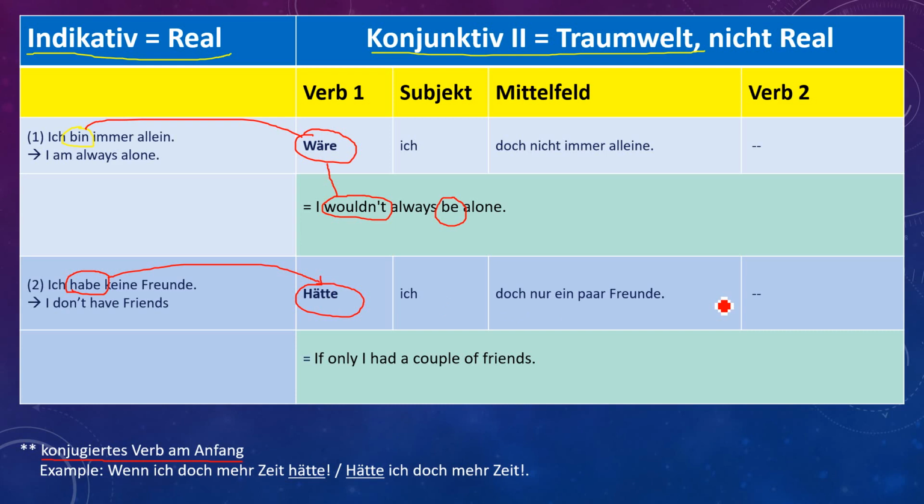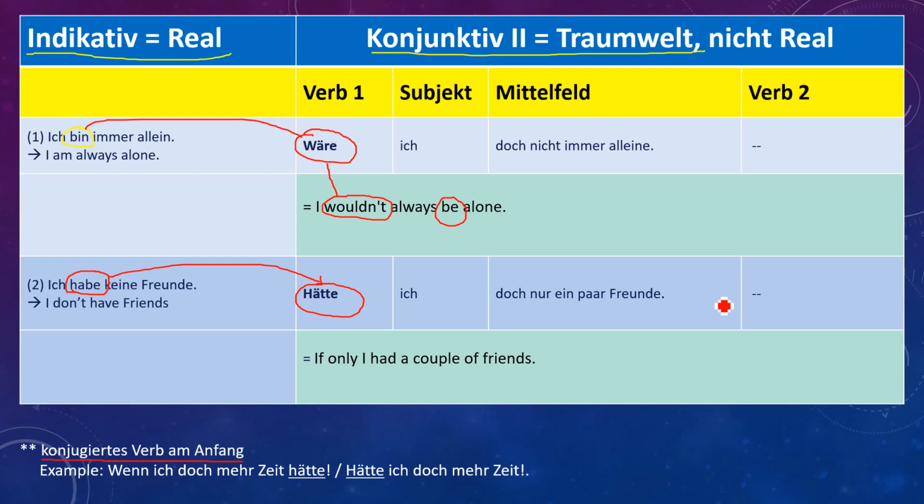It would be good if I had a couple of friends to chat, to go to parties, or to study, or to watch movies. He is just hoping that I wish I had a couple of friends. This is Konjunktiv. This is a fantasy thing, nicht real. He doesn't have so many friends. In real life, he doesn't have friends, but he is wishing for more friends.